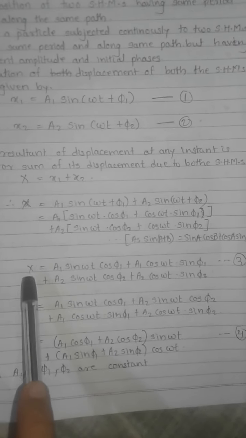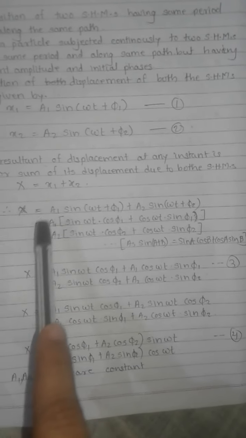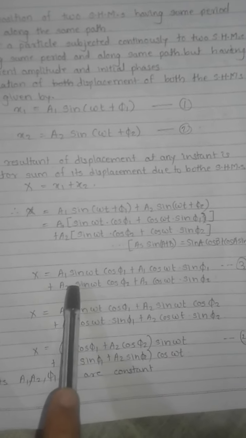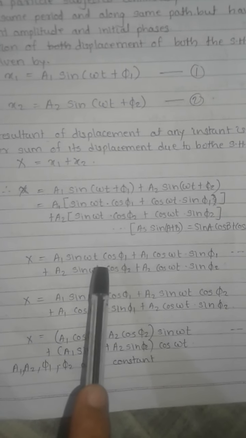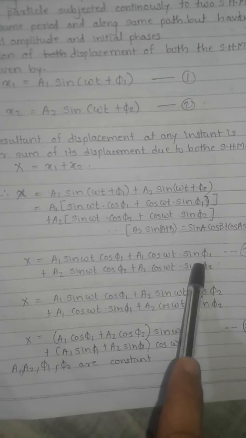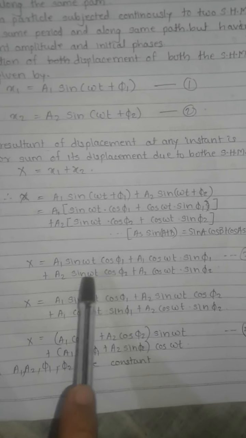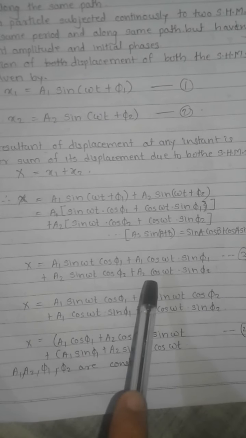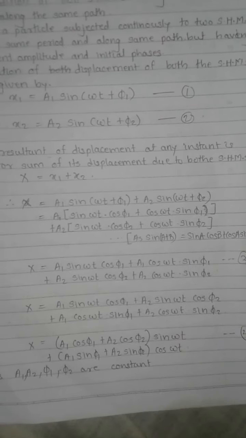Next, I multiplied a1 inside this bracket and a2 inside this bracket. So I got a1 sin omega t cos phi 1 plus a1 cos omega t sin phi 1 plus a2 sin omega t cos phi 2 plus a2 cos omega t sin phi 2.